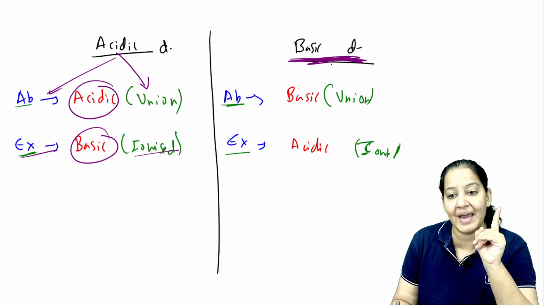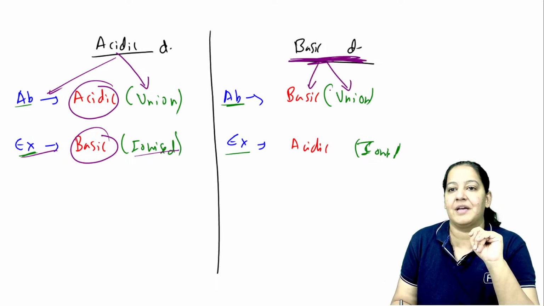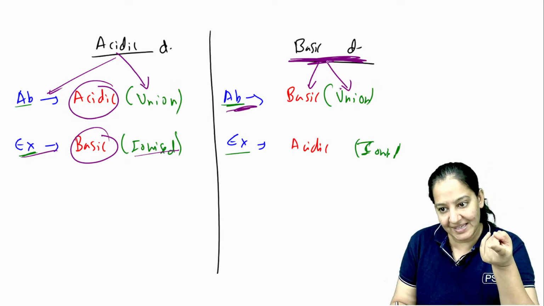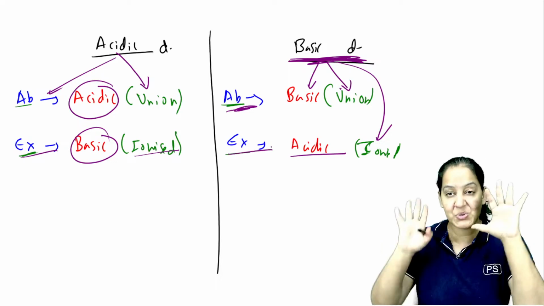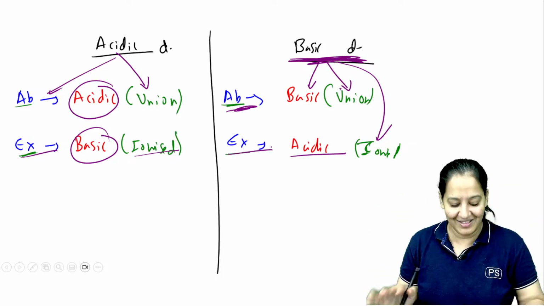The basic drugs remain unionized in basic medium. That's why they are absorbed. And the basic drugs become more and more ionized in acidic medium. That's why they are excreted. So this is the final verdict. This is the final verdict.